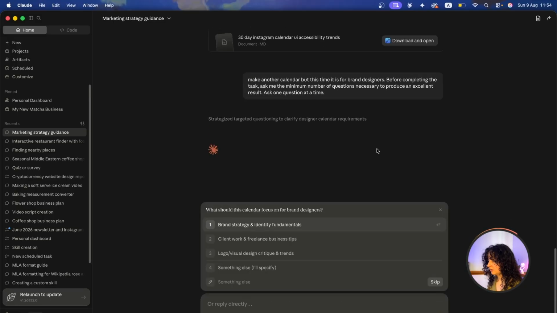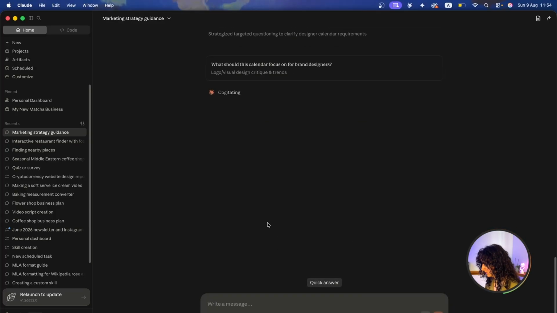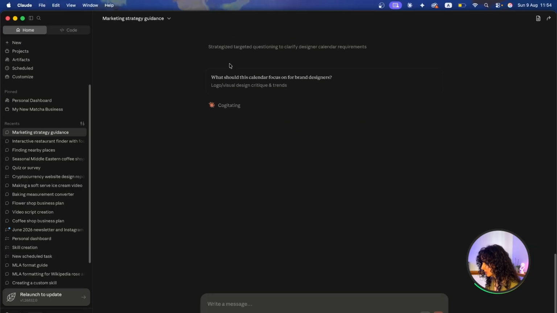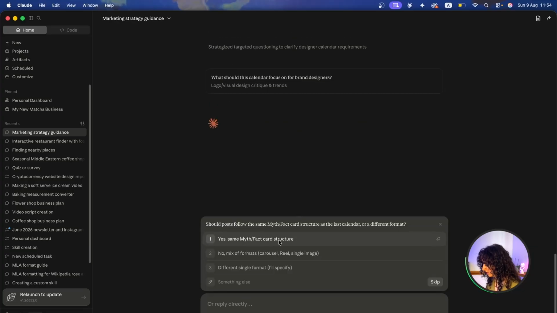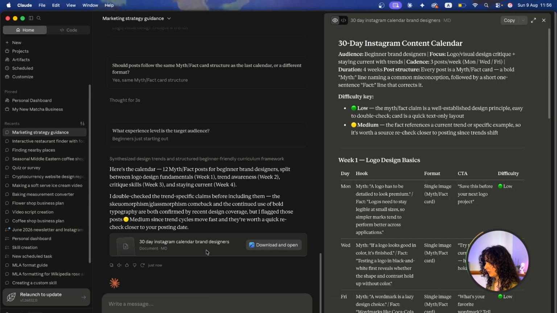So you can see that there's a pop-up now and I need to answer this according to my needs. Let's say we're going to focus on logos. That's the first question. The second question, we can keep the same structure. So now we have our calendar. It looks like this. It still has that myth structure, but this time it's for brand designers.